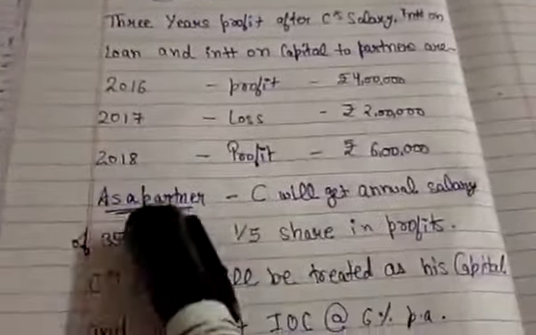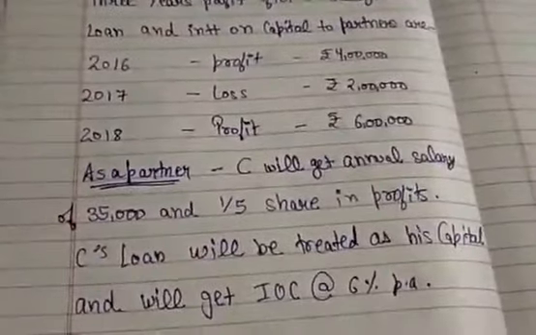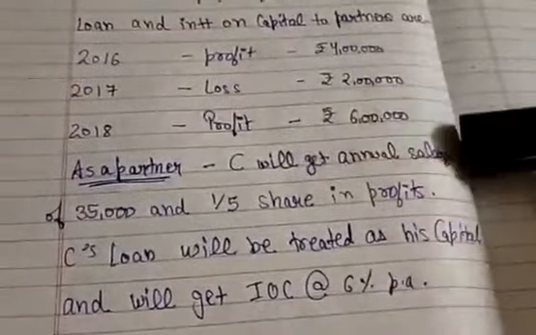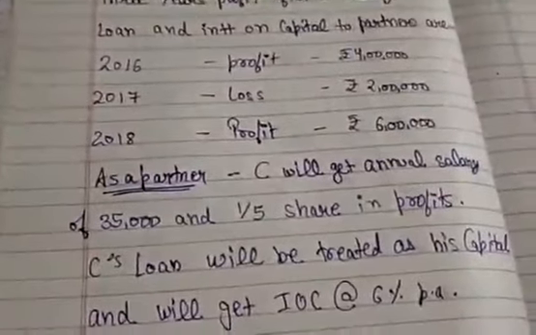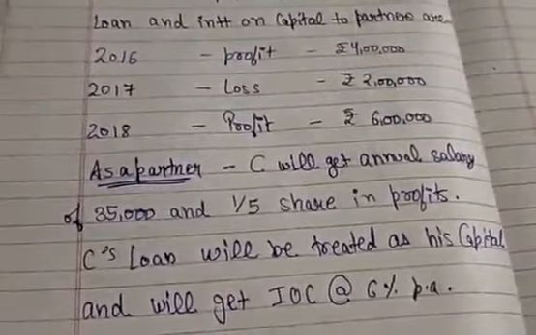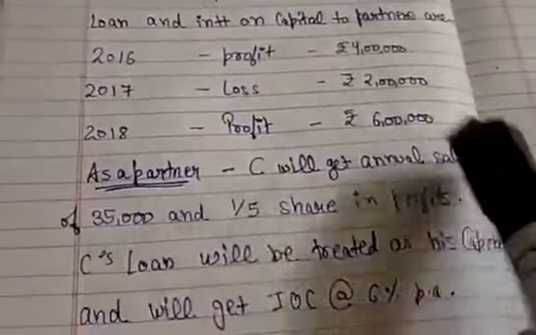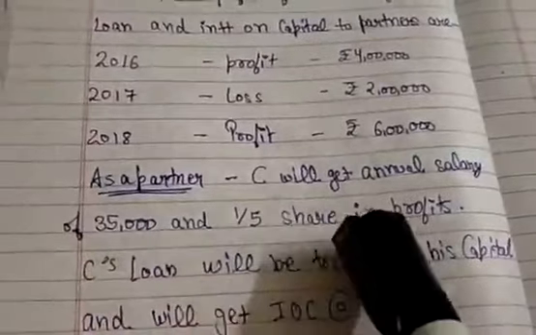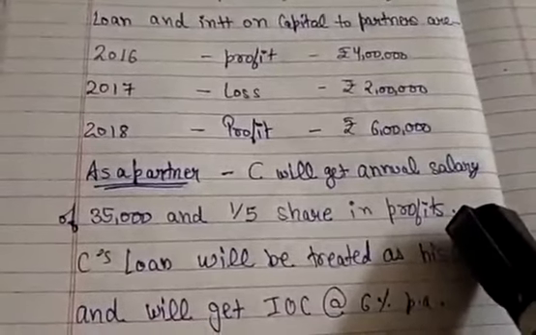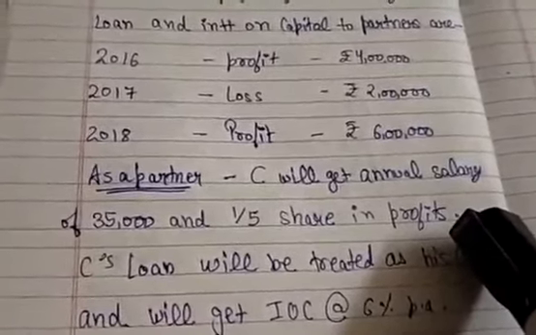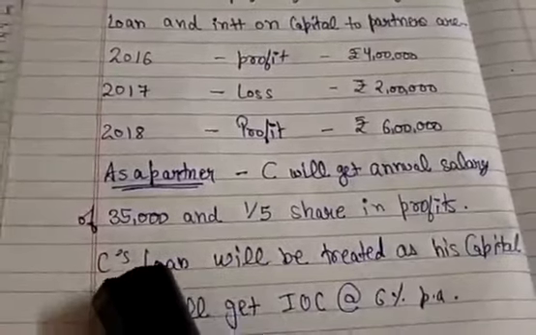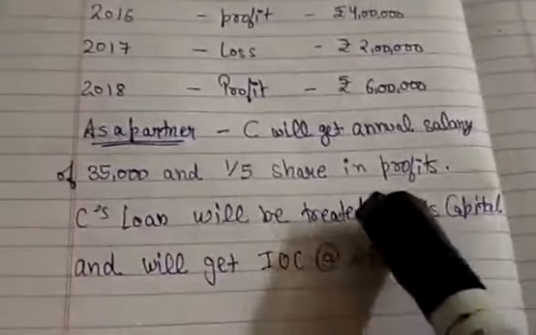Now as a partner, he will get an annual salary of 35,000. He must be doing some extra work, so he gets a salary of 35,000 annually, and a one fifth share in the profit of the firm. C's loan will be treated as his capital.